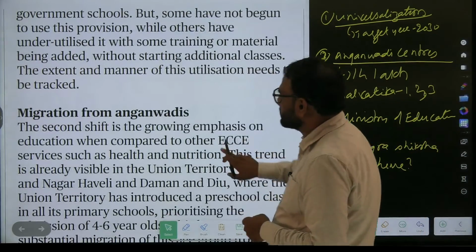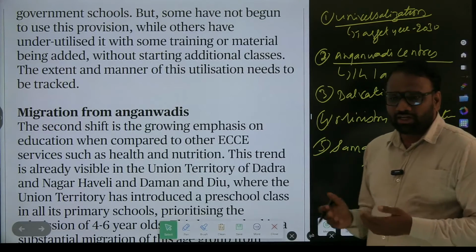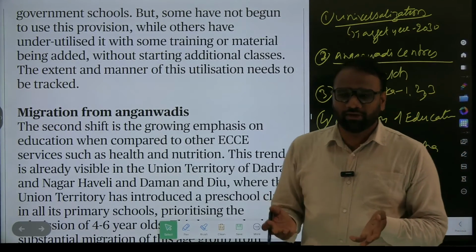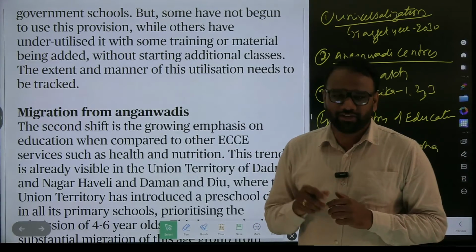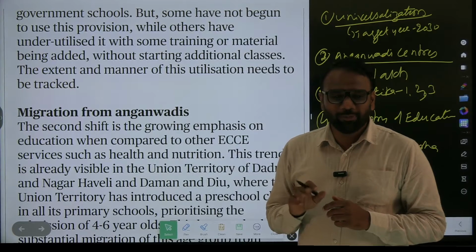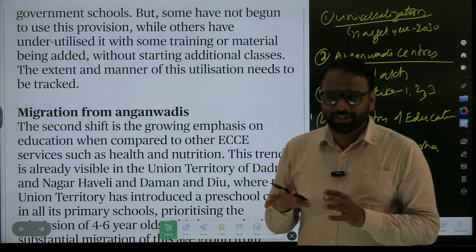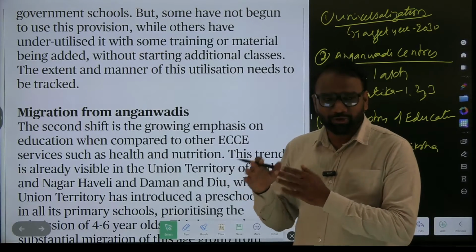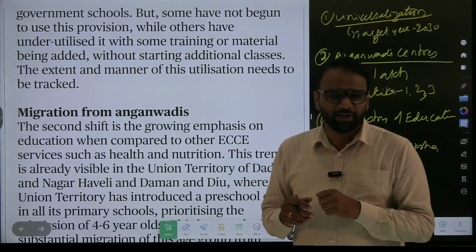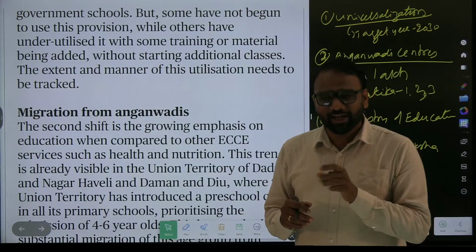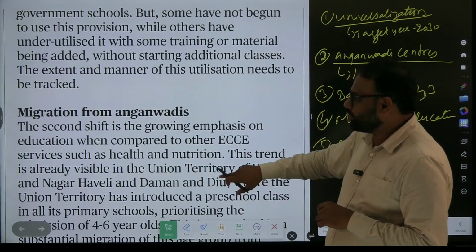So some states have already started implementing it and some states have not yet begun. Here, whatever we have learnt in the static part, we should be able to connect. Education, who will implement it, center or state? It comes under concurrent list. So it is not mentioned directly in the article, but we should be able to recall and connect it. So why states are implementing, center should have implemented it? Because education falls under concurrent list. So you need not add here. If you are able to recall, that would be sufficient.